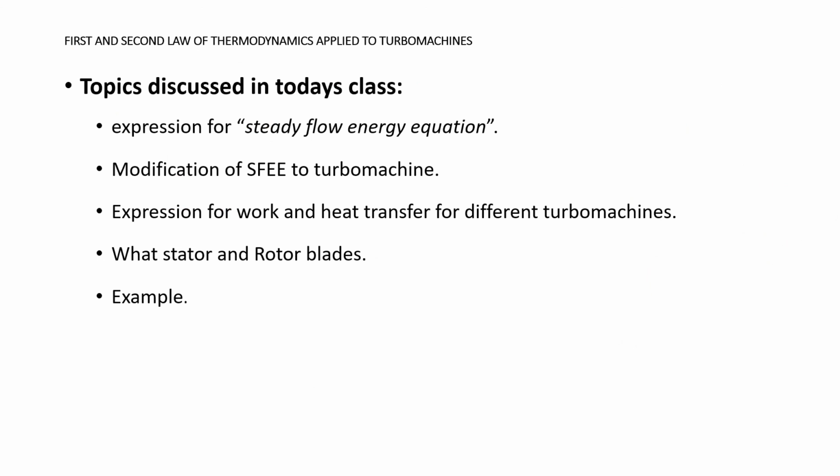In today's class, we discussed the expression for the steady flow energy equation, and using this equation, we tried to understand the turbo machine in terms of work, heat, and stagnation enthalpy.